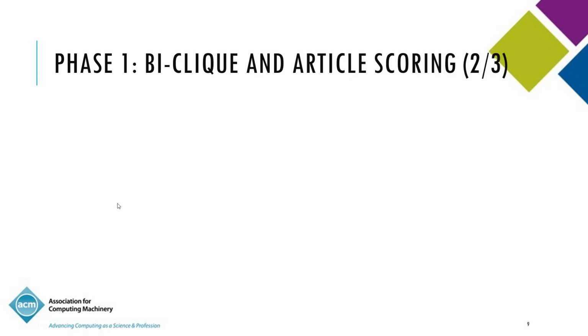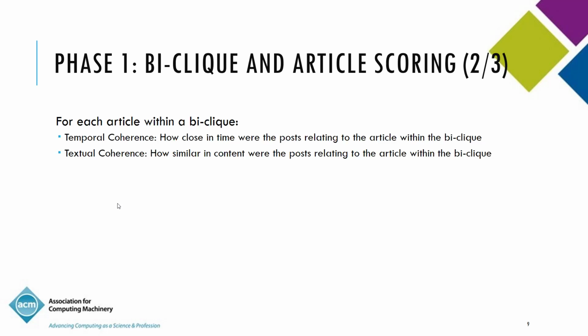So we describe how we identify bi-clicks from the large bipartite graph that we have across users and articles, as we showed in the previous slide. And then once we have identified bi-clicks, we do some scoring, right? For each article within a bi-click, and this is only within the context of a bi-click, we compute the temporal coherence, which is how close in time were the posts relating to the article within the bi-click. And we compute the textual coherence. So an article is tweeted maybe 10 times within the bi-click, or posted 10 times on social media. We look at the contents of the posts and see how similar in content those posts were.